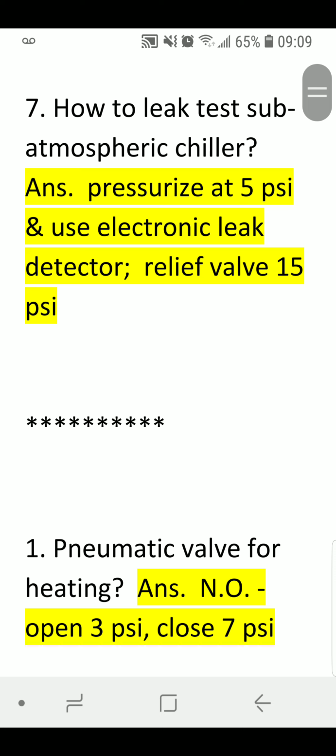Number 7, how to leak test a subatmospheric chiller? Answer, pressurize at 5 psi and use an electronic leak detector. Relief valve 15 psi.